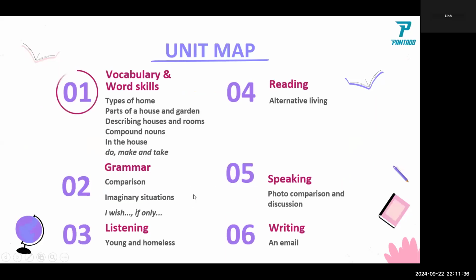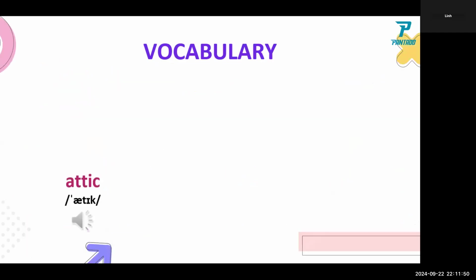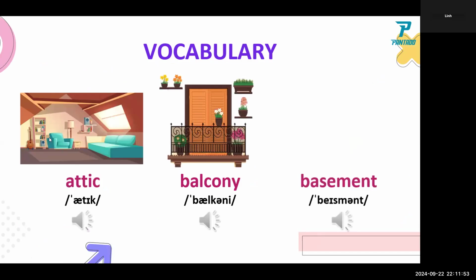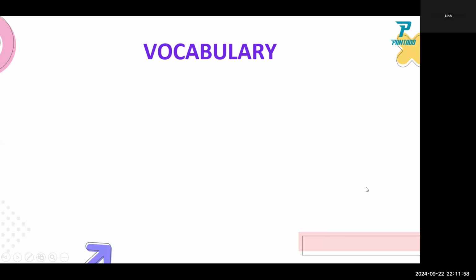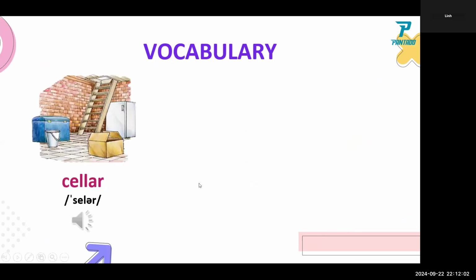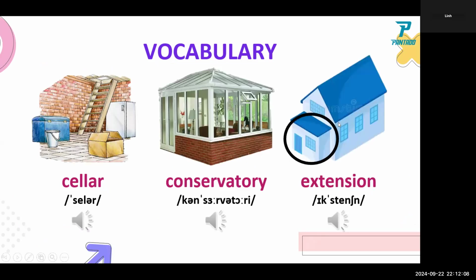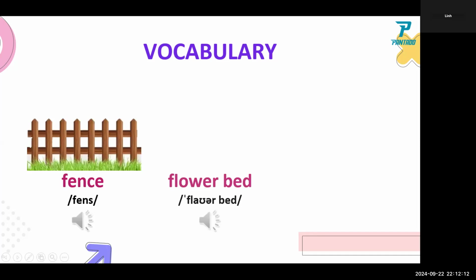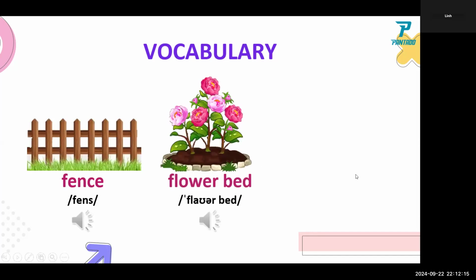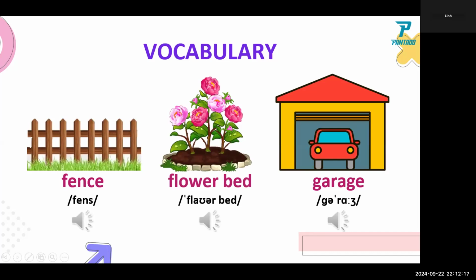Okay, so we are now going to continue with intermediate, because we are already in the intermediate. Most likely we're going to talk about vocabulary, I mean grammar. So this is attic, balcony, basement. We have cellar, conservatory, extension. Okay, as you can see, extension. Fence, flower bed. I know you're familiar with this already, right? It's very common.